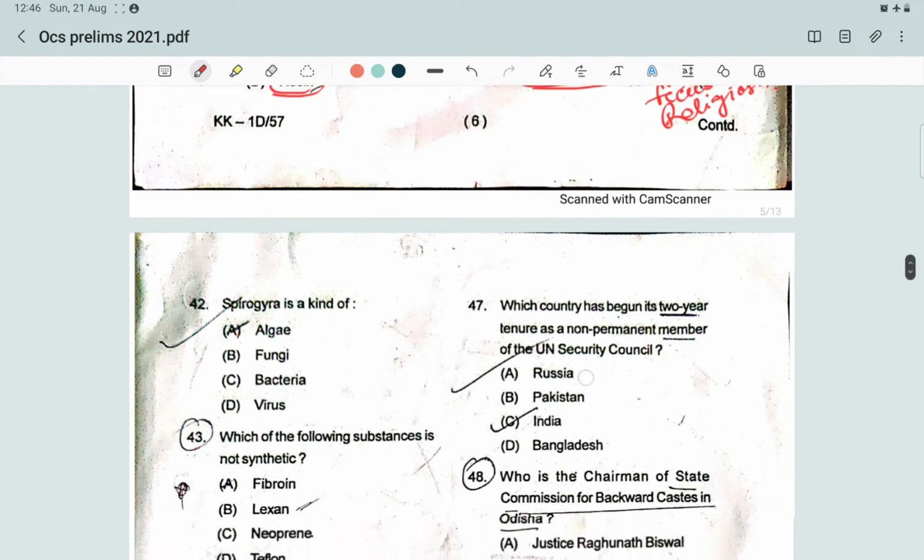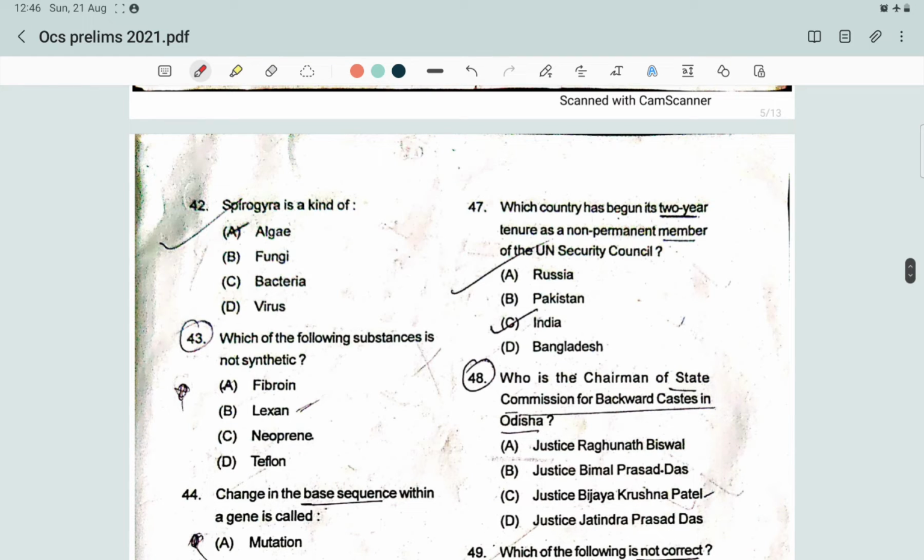Okay, the next question, that is Spirogyra is a kind of which of the following? It is a kind of algae. And what is algae? These are a diverse group of aquatic organisms that have the ability to conduct photosynthesis.